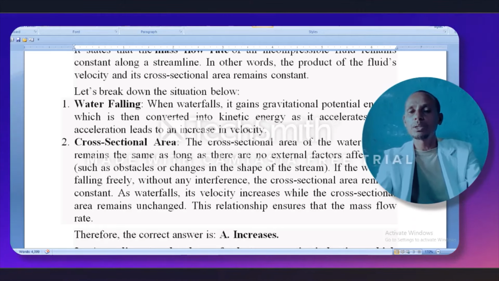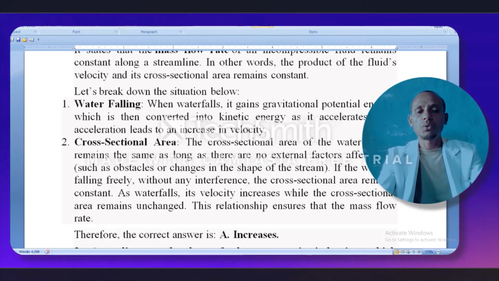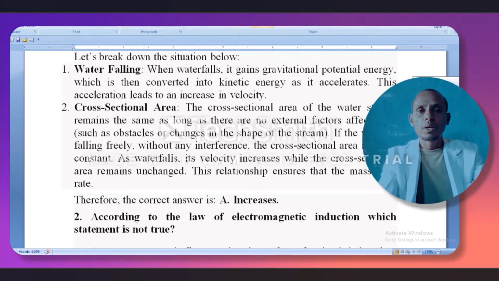This relationship ensures that the mass flow rate is conserved. Therefore, the correct answer is what? A. A says that increase.